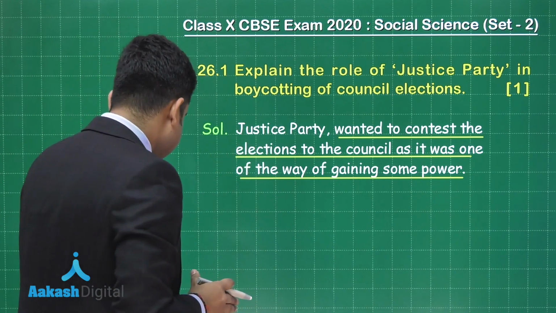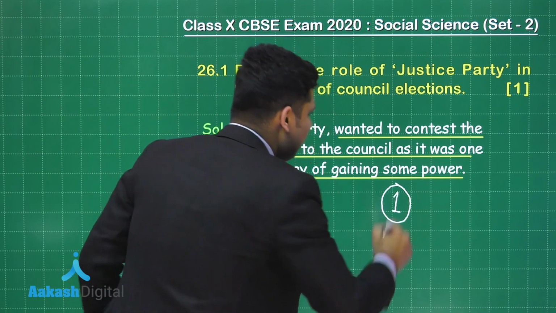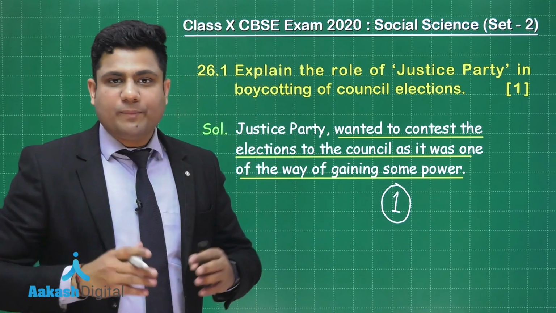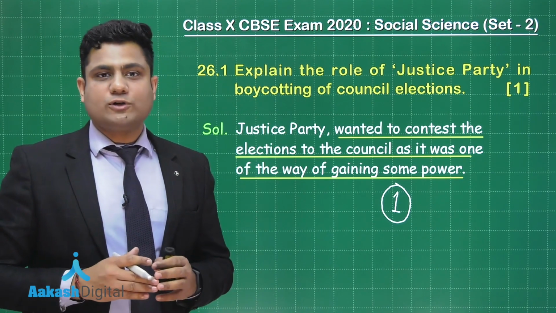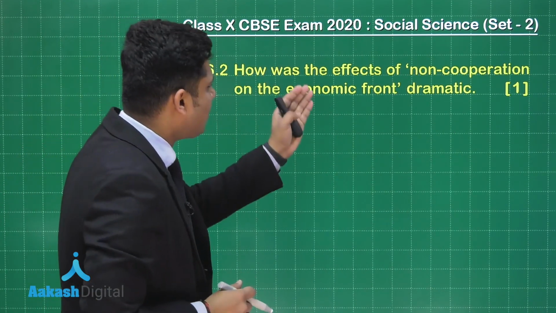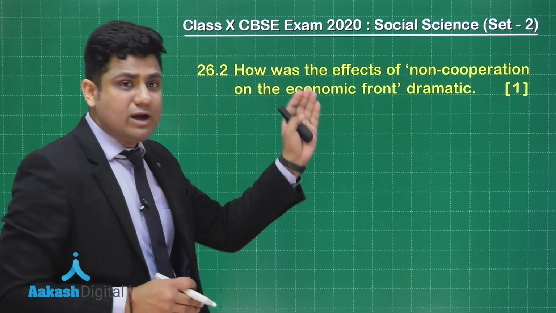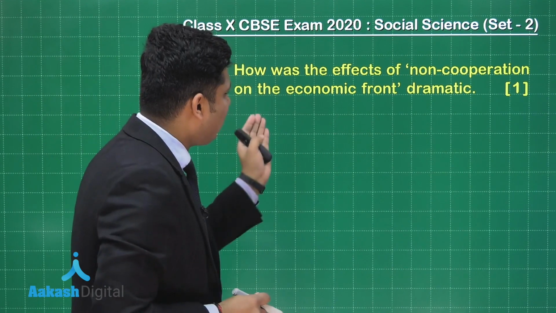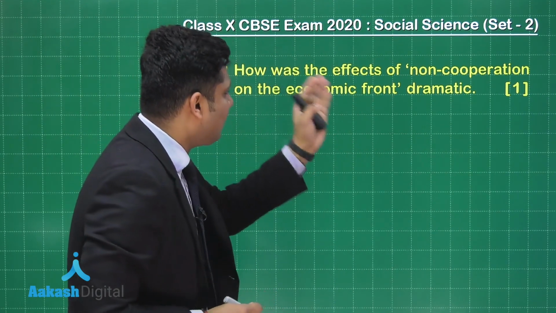और अगर आपने इसका आंसर सेम लिखा है then आपको इस सवाल के 1 मार्क्स मिलेंगे. So I hope that you have understood this question. Let's move to the second part of question number 26, which says, how were the effects of non-cooperation on the economic front dramatic? So it is asking कि किस तरीके से non-cooperation movement का effect economic front पे dramatic था.